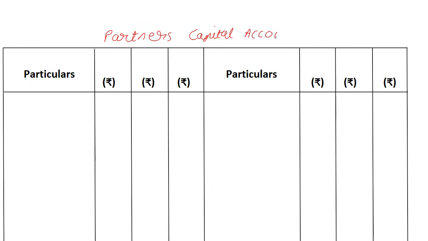Keep in mind, revaluation and partner's capital account can actually happen side by side if you're doing it in your answer script. So preferably a middle page, it'll be easier for you to go back and forth.